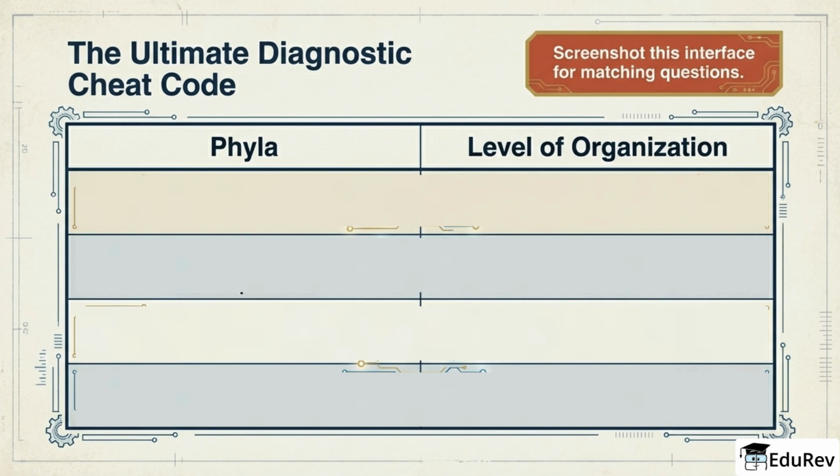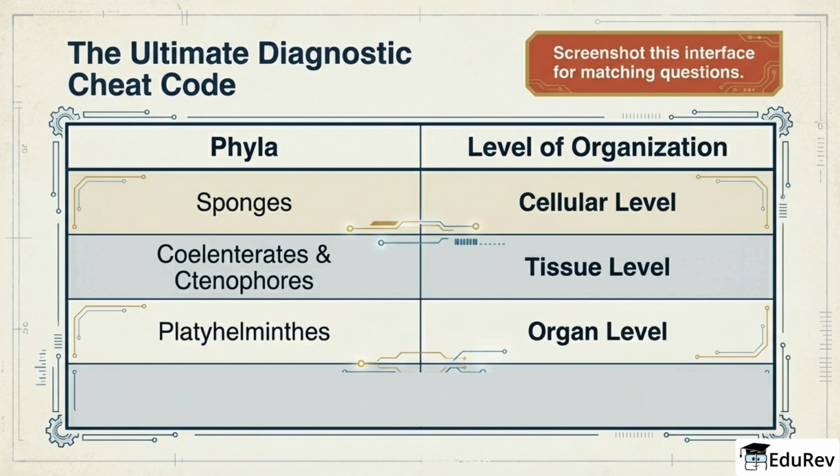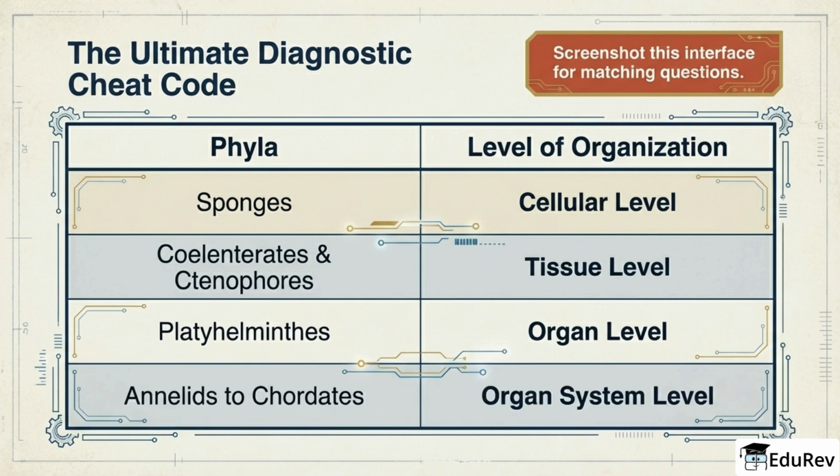We will now discuss a quick diagnostic cheat code. Sponges belong to the cellular level. Coelenterates and ctenophores belong to the tissue level. Platyhelminthes belong to the organ level. Annelids to chordates belong to the organ system level. If you can map the phylum to its level of organization instantly, a large part of classification becomes much easier in objective questions.